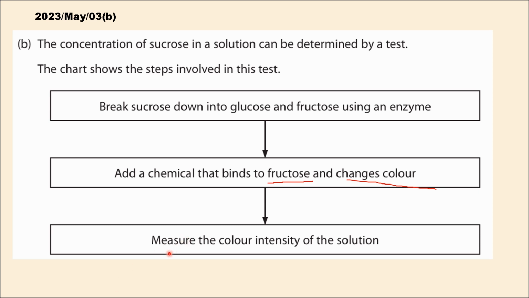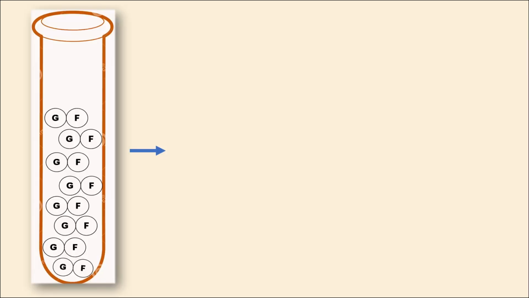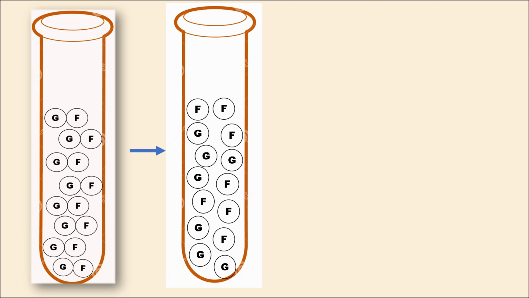And step 3, finally, you measure the color intensity of the solution. And here the color intensity indicates the concentration of sucrose as it reflects the amount of fructose present after the enzymatic breakdown. Let's go through a schematic representation of the test. Initially, you have a colorless sucrose solution which contains glucose and fructose linked together as a disaccharide. And when you add the enzyme, it breaks down the sucrose into its individual components, glucose and fructose molecules.